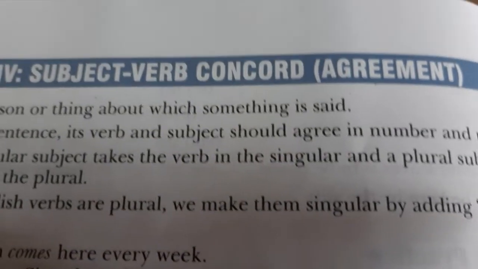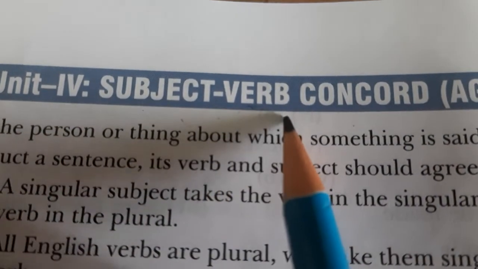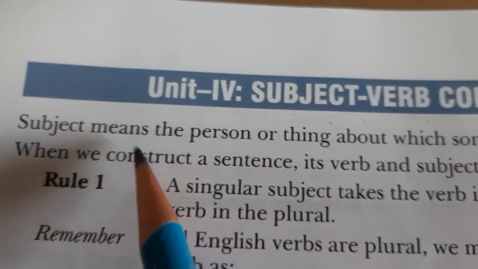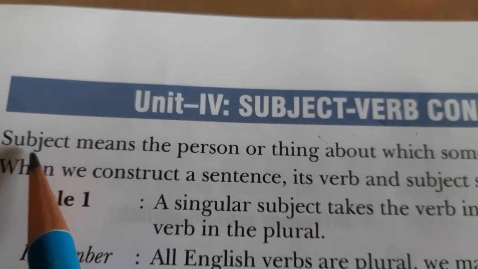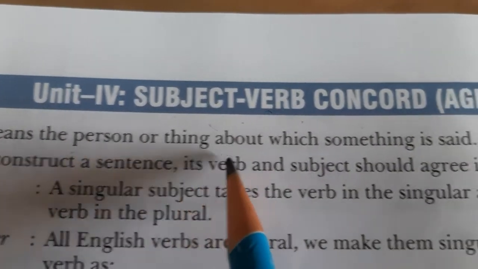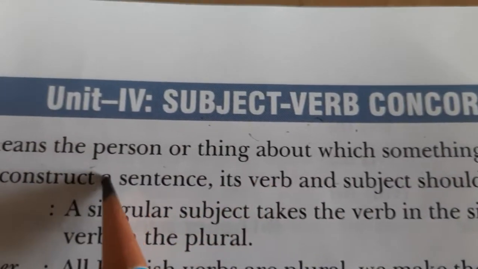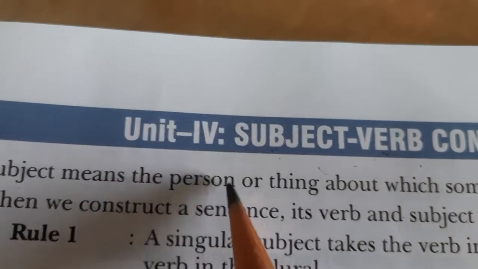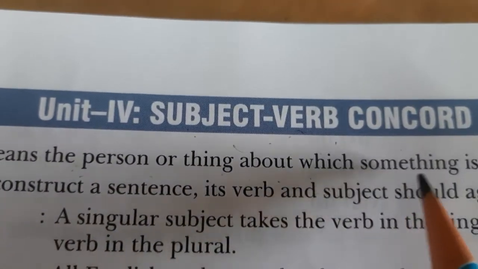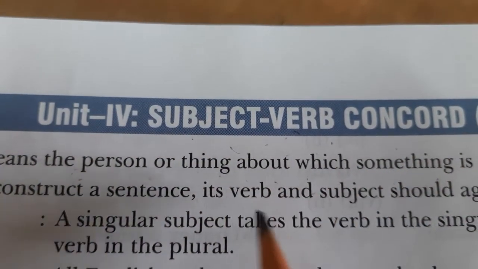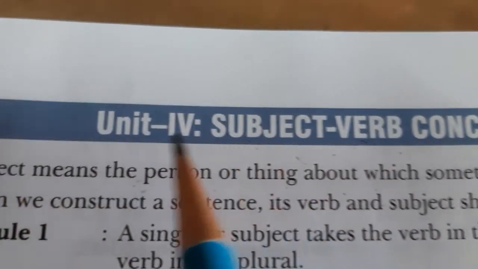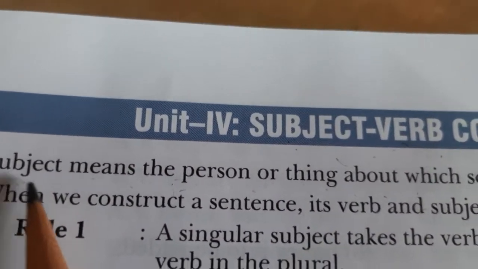So that's the agreement between the subject and a verb in a sentence. Let us have a brief recap. Subject means the person or thing about which something is said. We know that is a subject, the main part of a sentence. It means the person or the thing about which something is said. The whole sentence will be talked about that thing, that only becomes the subject.